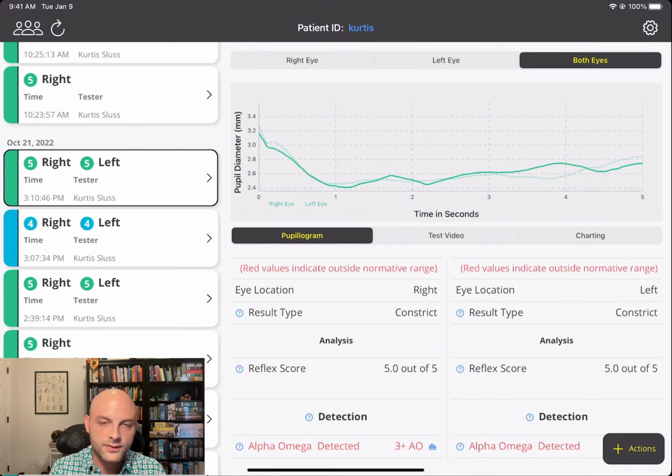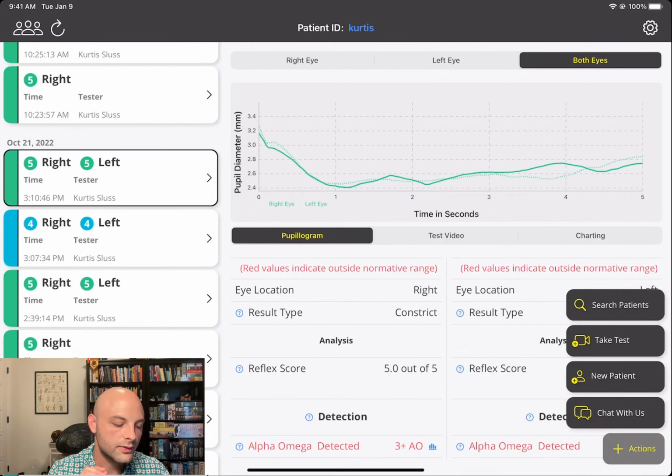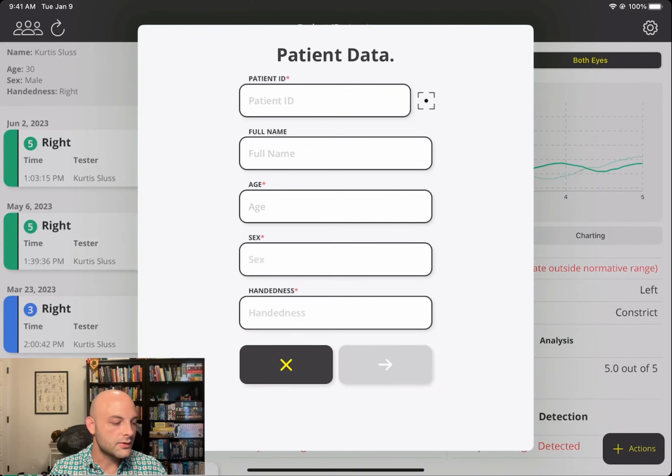It utilizes the camera and flash on the iPad or the iPhone to actually do the assessment. So the action button is where everything is going to live for you. Real fast, we're going to go through creating a new patient before we go ahead and take a test. So we can select new patient, and right here, this is whenever maybe an admin is prepping the iPad for a patient that's come in, or maybe it's a nurse or whoever. It's relatively quick and easy.